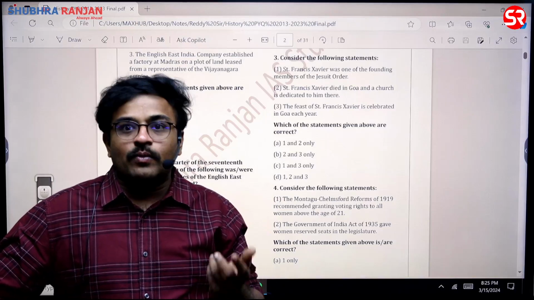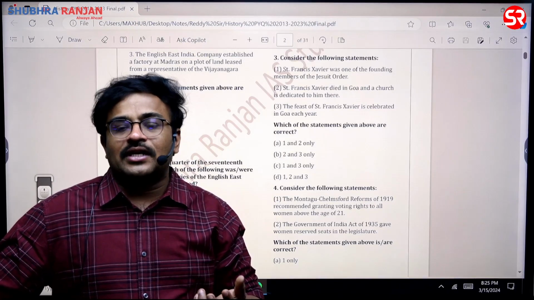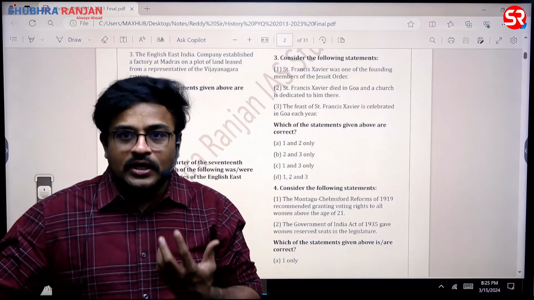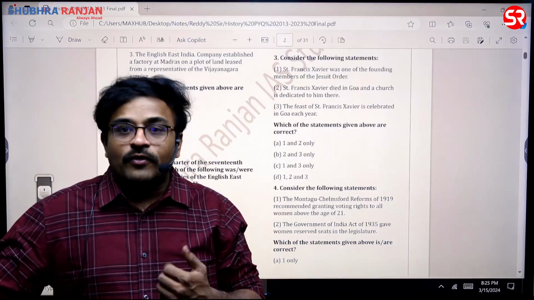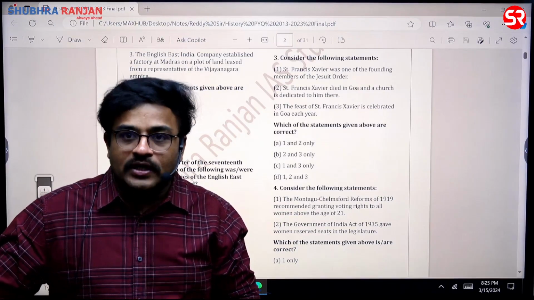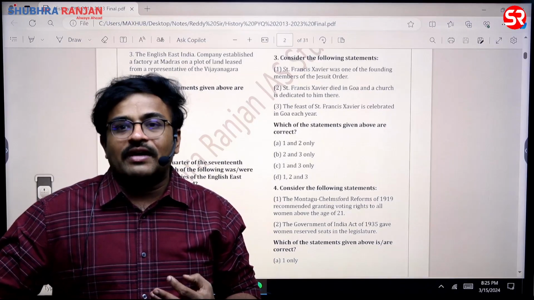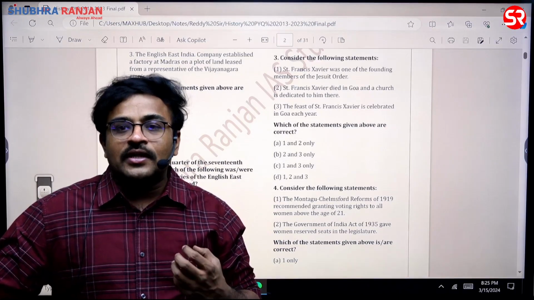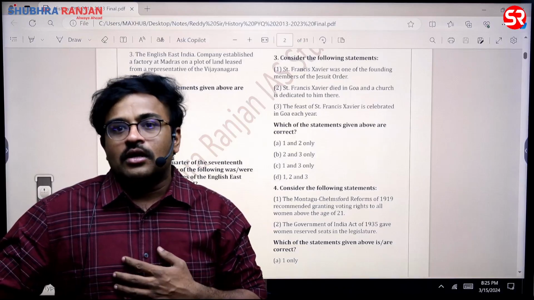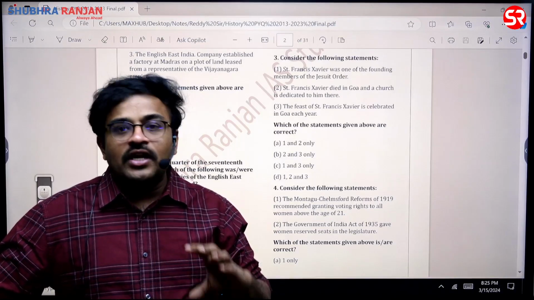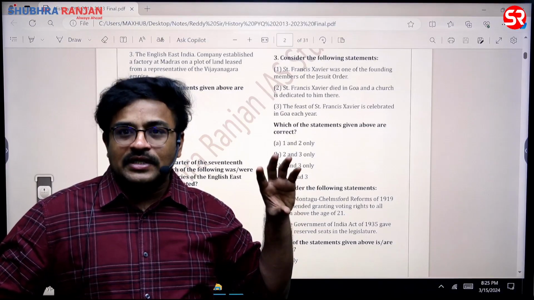But when the dead body was re-excavated, they were shocked to see that Saint Francis Xavier's dead body had not disintegrated. And when they found that it had not disintegrated, they started considering this a miracle of Catholic faith. And every year a Saint Francis Xavier festival is celebrated in Goa.